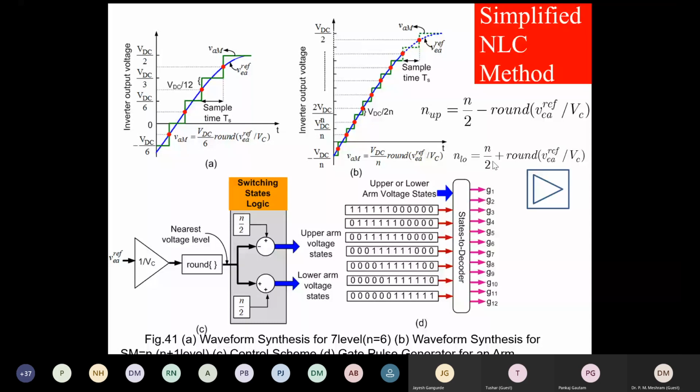And these are the number of states. This number of states goes to the states to decoder. In MATLAB, we represent this states to decoder as a multi-port switch. And these are the switching combinations. What are these switching combinations? One is for SM1 on. What do you mean by SM1 on? The upper switch or the diode is on. What do you mean by 0? The submodule is off. What do you mean by submodule off? The lower switch or lower diode is on. And this is the same. Only the difference is